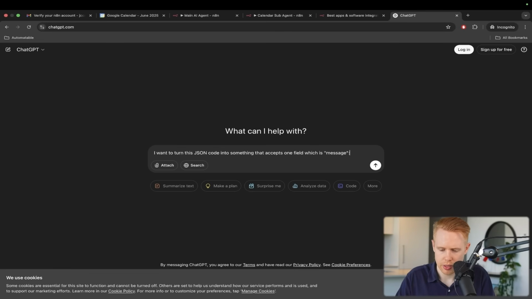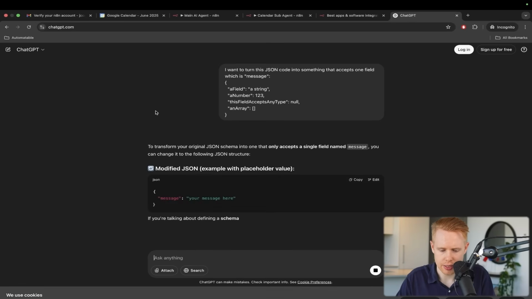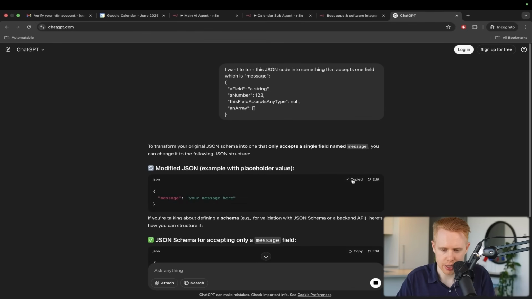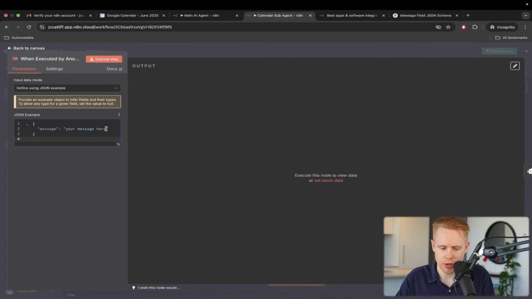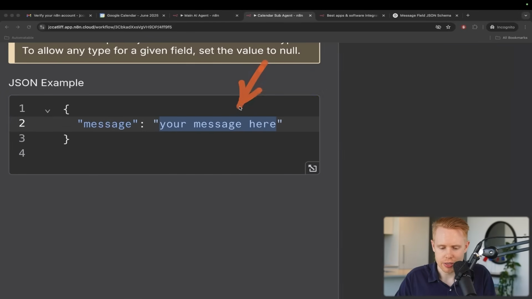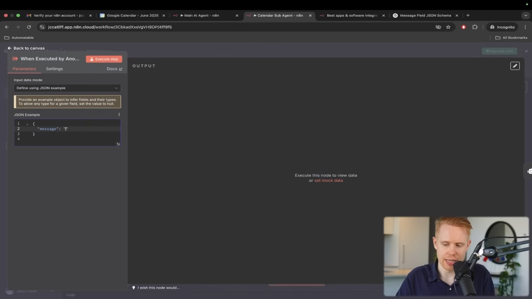Okay, and we can paste this in, and it's going to go ahead and essentially modify this, and then we can just copy this and paste it back in here. And so your message here. The only other thing is that I don't want to have a blank message here of "your message here." I usually just leave these empty by default, and that's it.